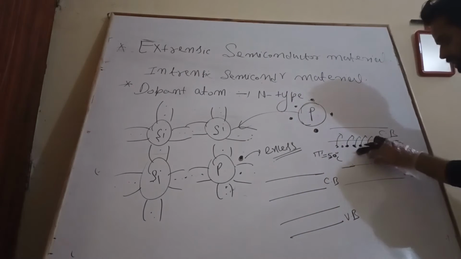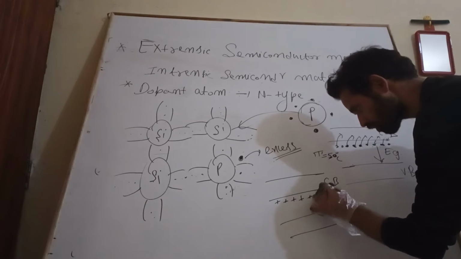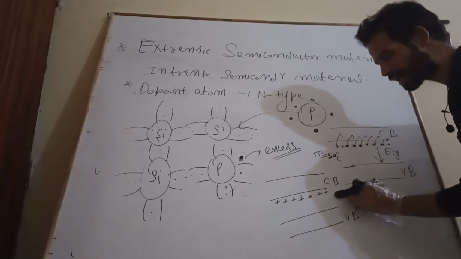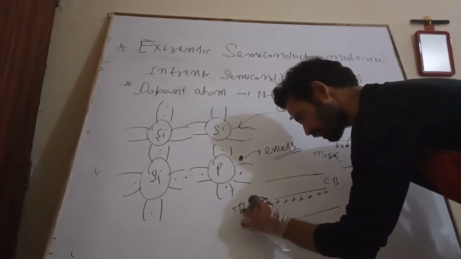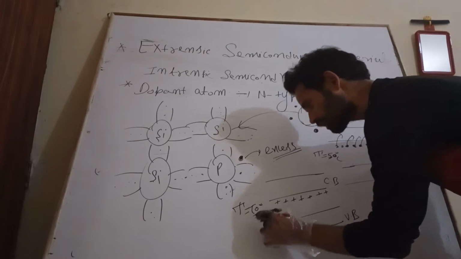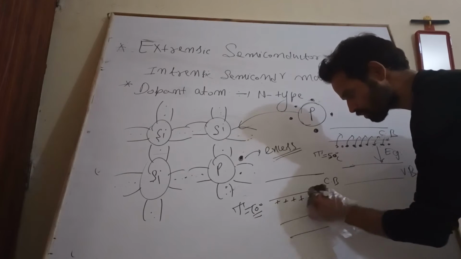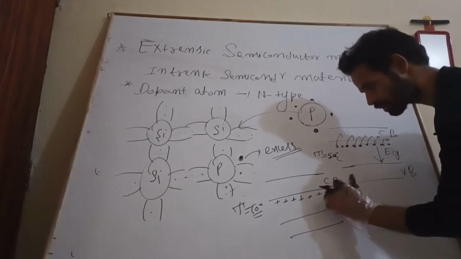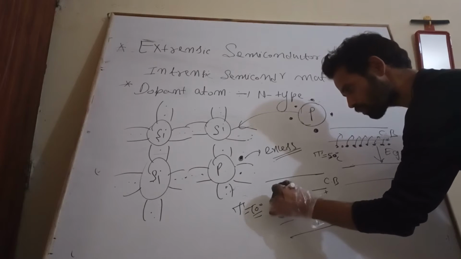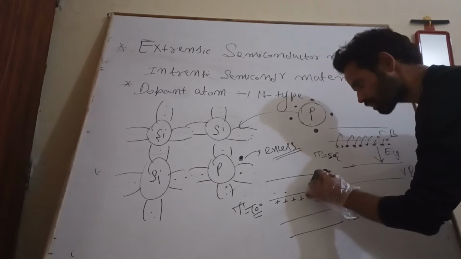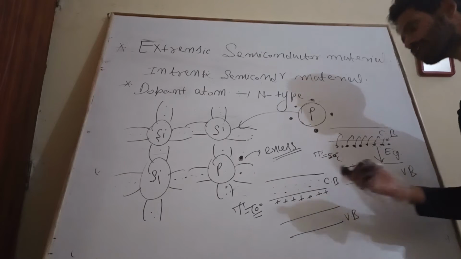There is a formation of what? Formation of a positively charged ion after applying the temperature of about 50 degrees Celsius. These are donor energy levels. There is a formation of donor energy level, and corresponding to that there is a formation of electrons in the conduction band.